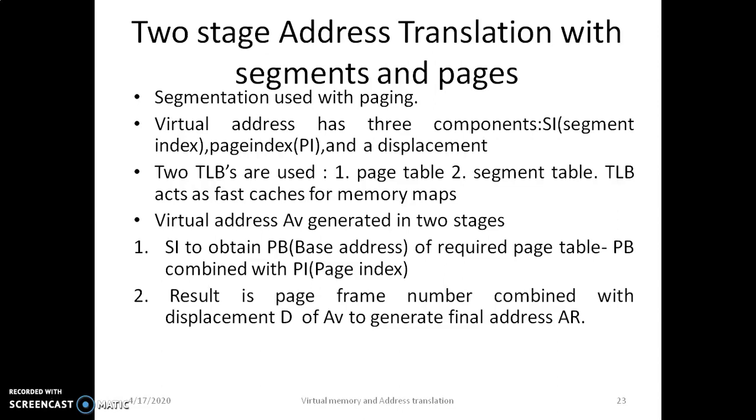So address translation is required, which is dynamic translation and two-stage address translation, where paging is combined with segmentation. We have defined different terms like pages and segments, and two TLBs, one for the page table and the other for the segmentation. So these are the steps involved in the two-stage address translation. All of this is regarding virtual memory and address translation techniques.